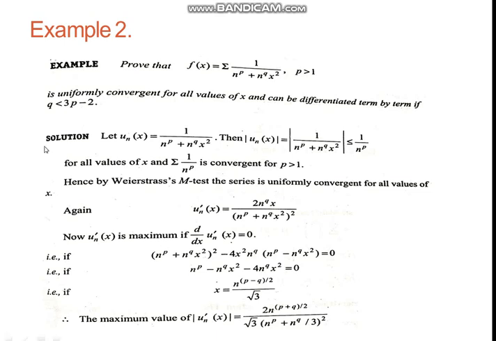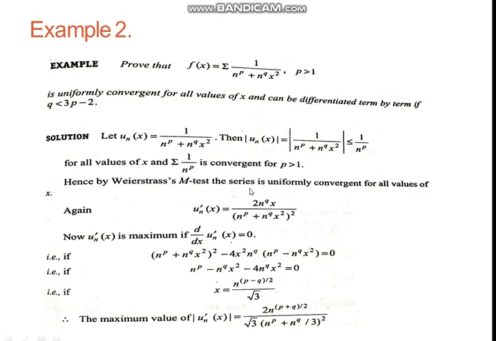So let us suppose that u_n(x) is equal to 1 upon n to the power p plus n to the power q into x square. Then its mod value will be less than or equal to 1 upon n to the power p for all values of x, and the series summation 1 upon n to the power p is convergent when p is greater than 1, and it is given in the example that p is greater than 1.